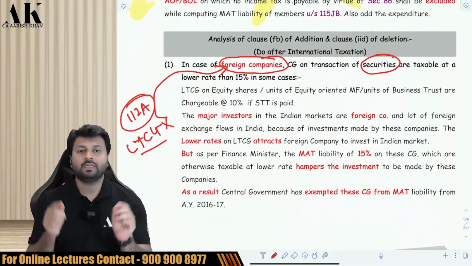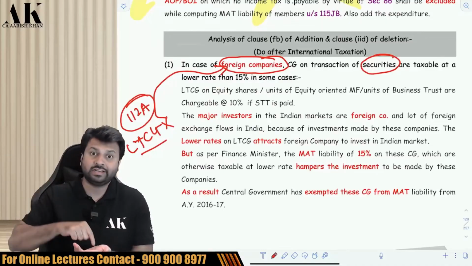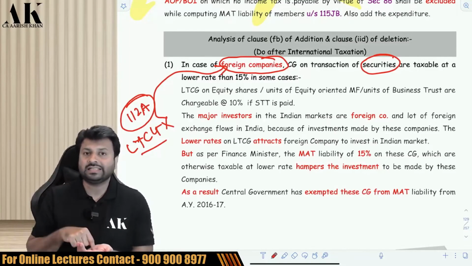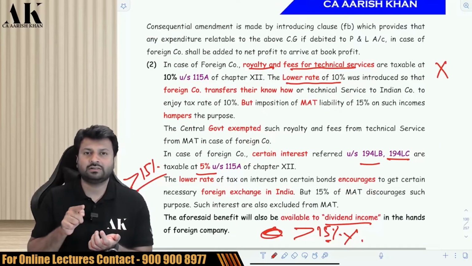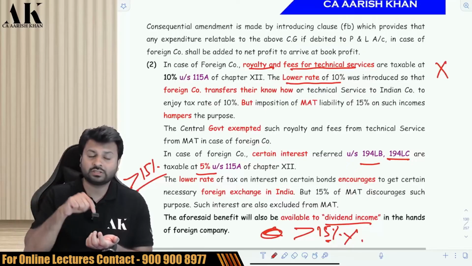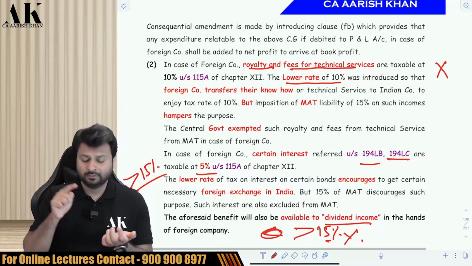The first reason why the capital gain on securities are not liable for MAT, because we want the foreign companies to invest in Indian stock market. That is the reason we are relaxing their MAT. Why are the foreign companies not liable for MAT on FTS and royalty? Because we want them to provide services to Indian company, the technical services and the advice which they give, we want them to give to India.